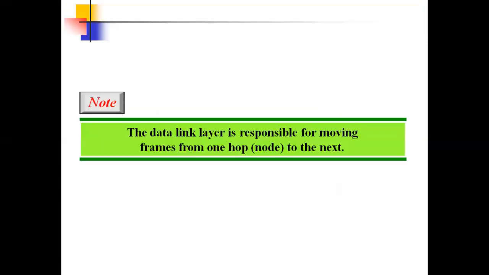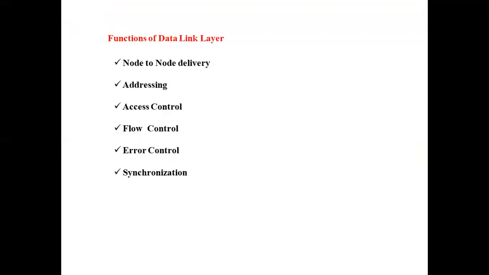The data link layer is responsible for moving frames from one hop to the next. The responsibilities of the data link layer are node to node delivery, addressing, access control, flow control, error control, and synchronization. Addressing means addressing is necessary to identify the systems.